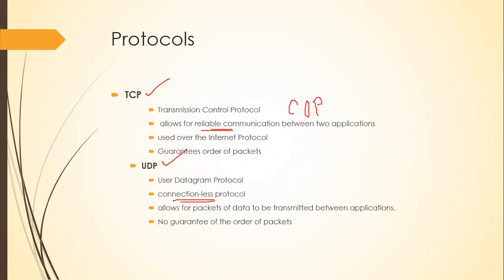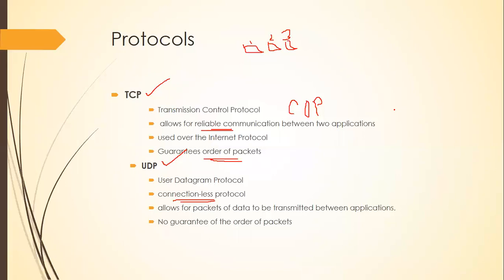Why? Because it guarantees the order of packets. Let's say I've got 3 packets: packet 1, packet 2, and packet 3. This is how my data is split into packets. First, I have the first packet, then the second packet, and then the third packet.